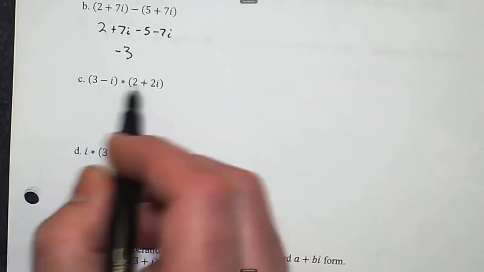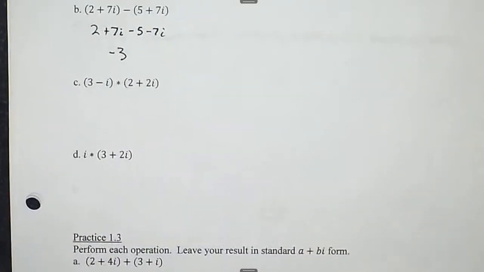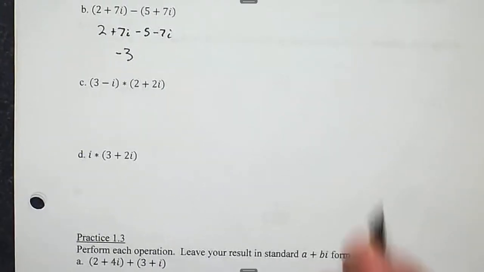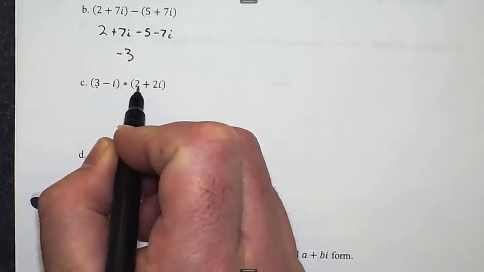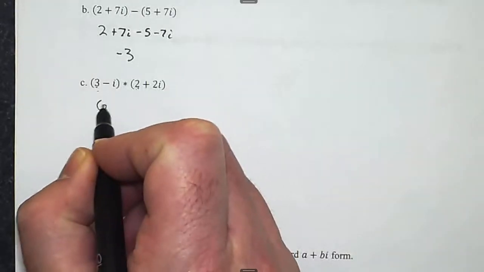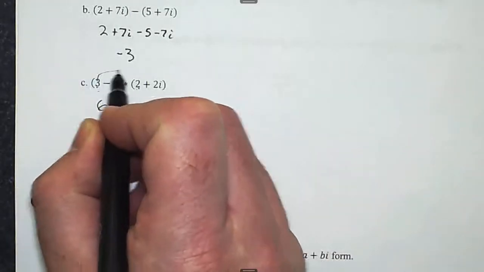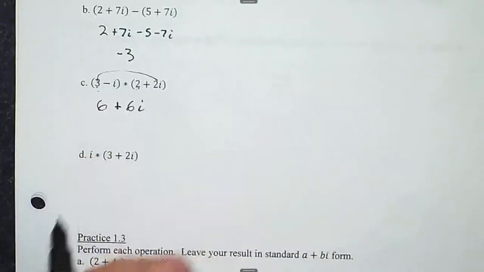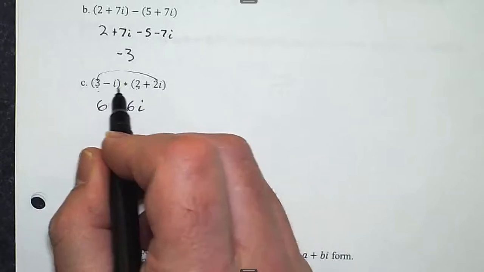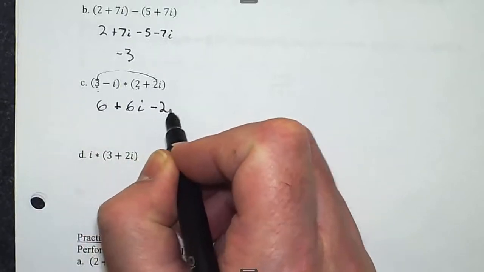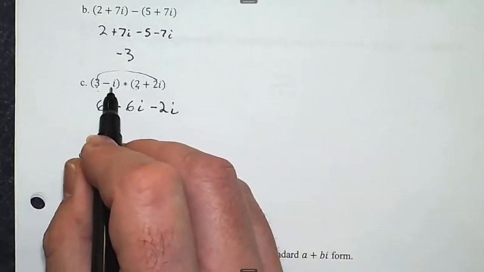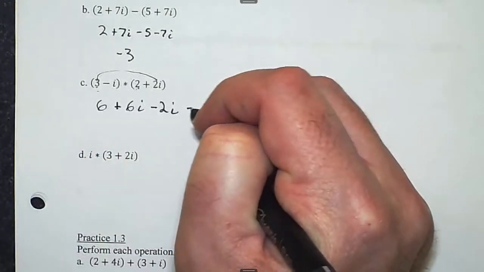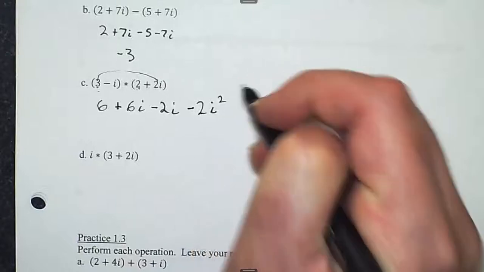All right, now we're going to multiply, and you might be thinking this looks like multiplying binomials. It is. We're going to FOIL. So first would be 3 times 2 is 6. Outer is 3 times 2i, so that's plus 6i. Inner is negative i times 2, so minus 2i. And last is a negative i times a positive 2i, which is a minus 2i squared.